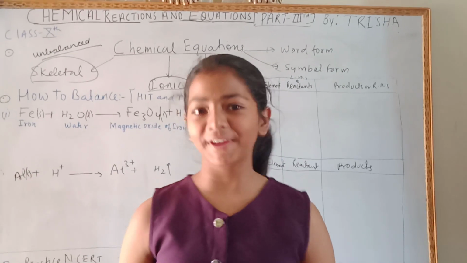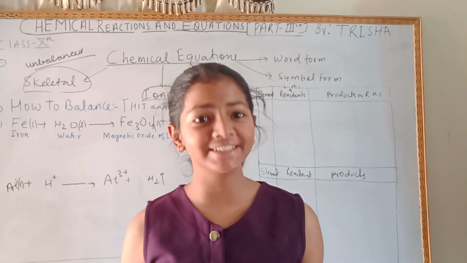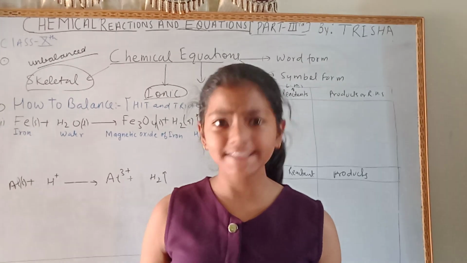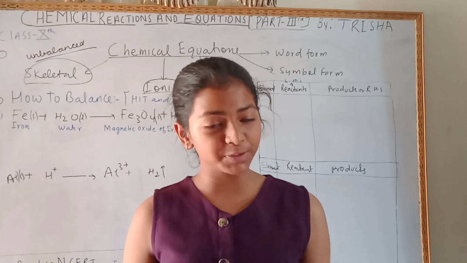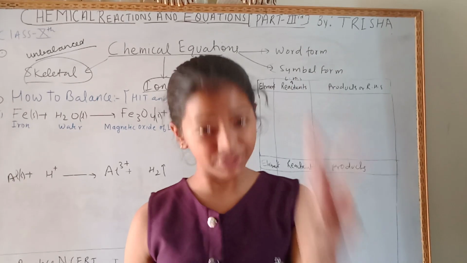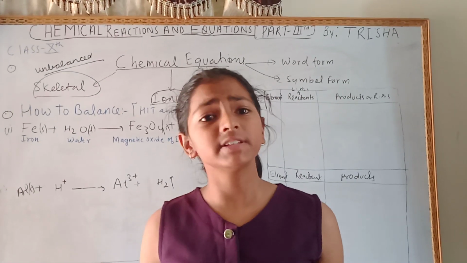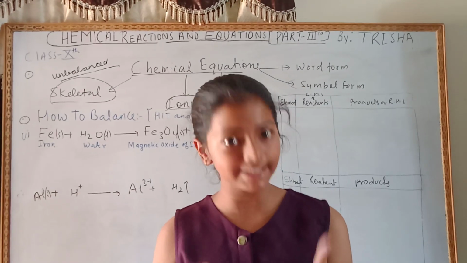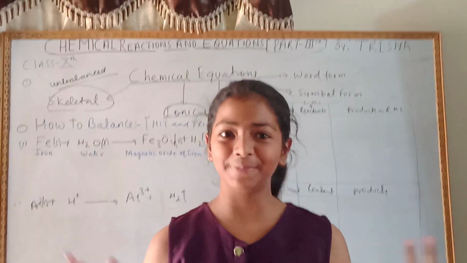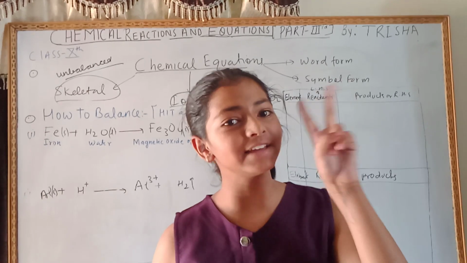Hi friends, in our previous videos we have learned what chemical reactions and equations are, with activity 1.1, 1.2 and 1.3. We have also learned oxidation, reduction and redox reactions on the basis of classical and electronic views.